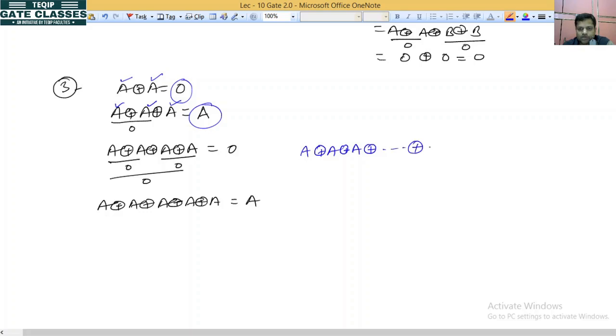How many operands do we have? If we have n operands, what will be the formula? If n is an even number, then it will be 0. If n is an odd number, then it is A. This will be the formula.